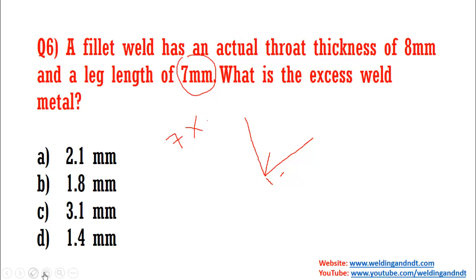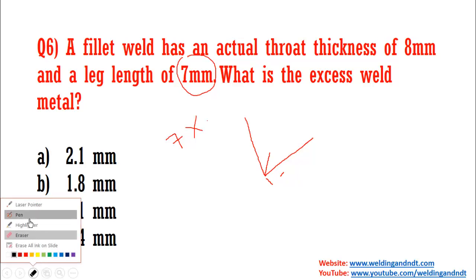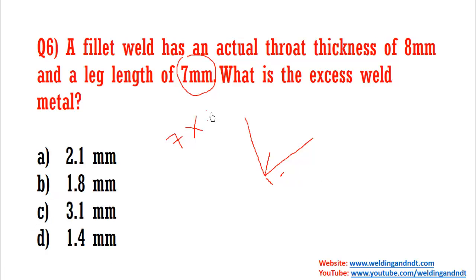Okay, now 7 into 0.7. By multiplying 7 into 0.7 we will get the design throat, that is nothing but 4.9. Now let me explain this again.